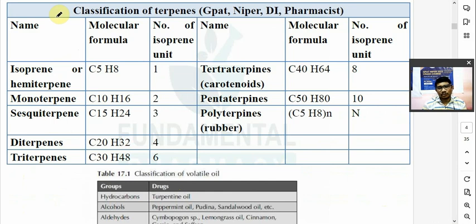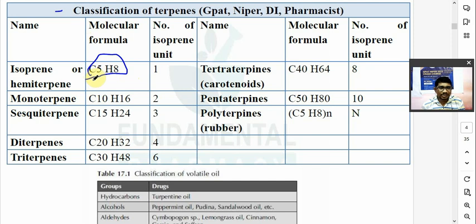Either they are open chain, or they are acyclic. They may be monocyclic, bicyclic, or tricyclic. Terpenes आपको मालूम है क्या होता है? C5H8. It is made up of the C5H8 isoprene unit. Now ये तो लीनियर है.